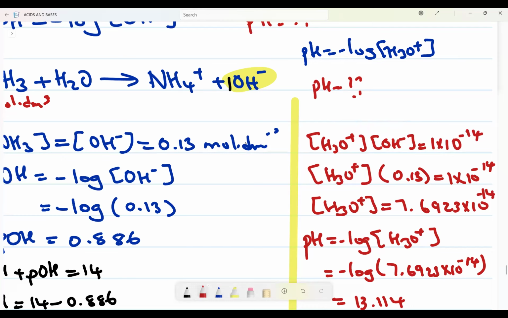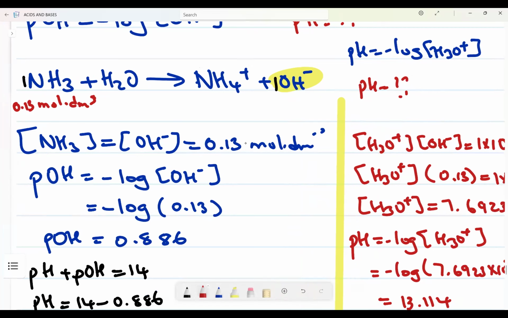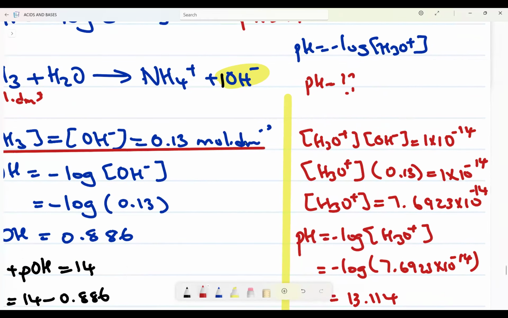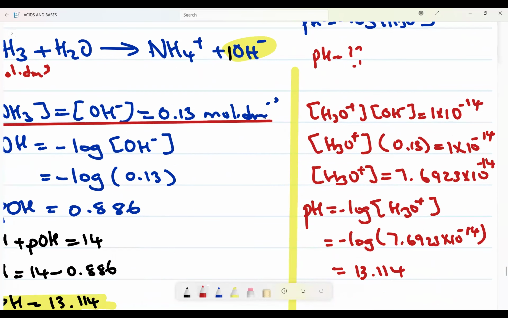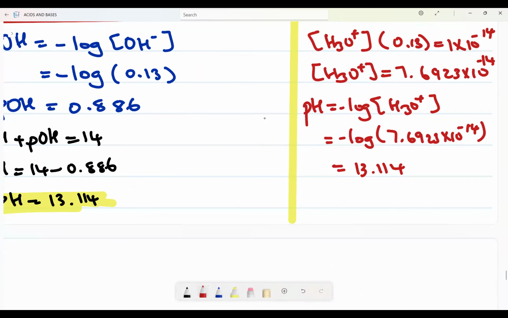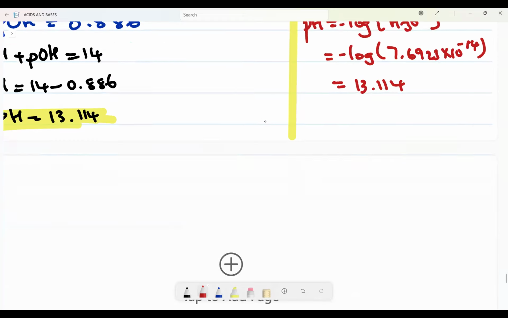So if I have already found the concentration of OH minus from the mole ratio, I get concentration of H3O+ multiplied by 0.13, which I know, equal to 1 times 10 to the power of negative 14. I do my maths, I get the concentration of H3O+. Then I come back to the pH formula, and I get an answer.